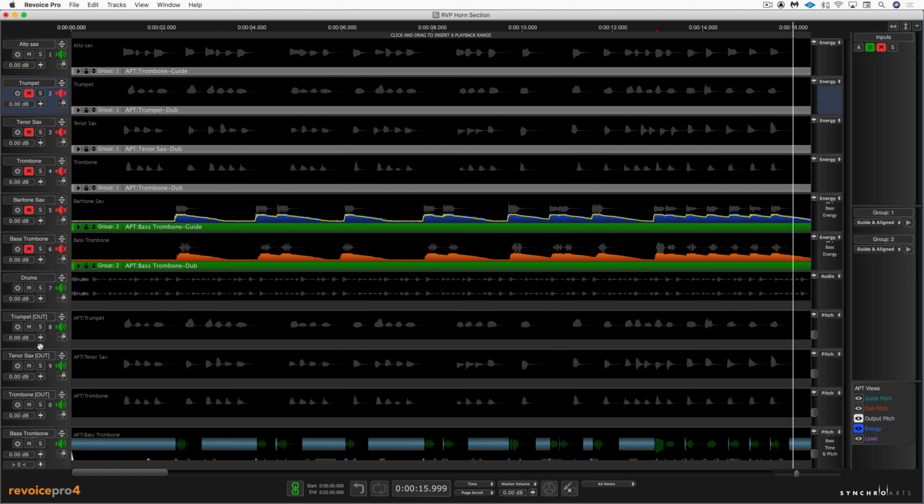So that sounds great, and you'll notice that it's not strictly quantized. Instead, I've preserved the timing of that alto sax performance and the baritone sax and used that to align the other tracks to. So it's preserved the natural feel, yet tightened everything up with just a couple of mouse clicks.